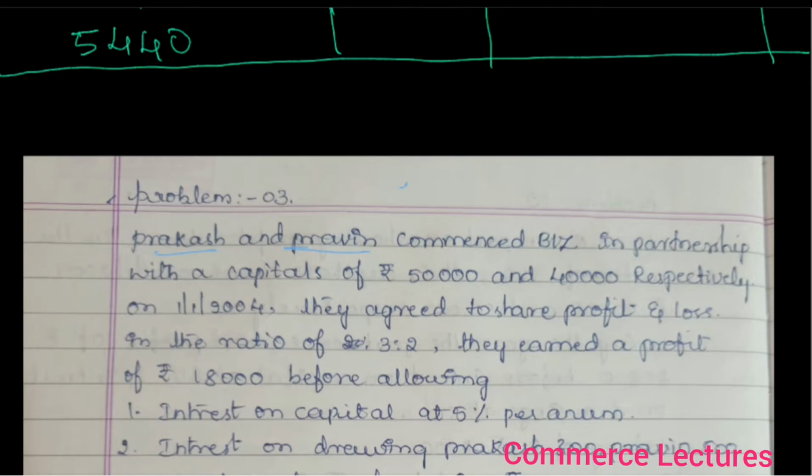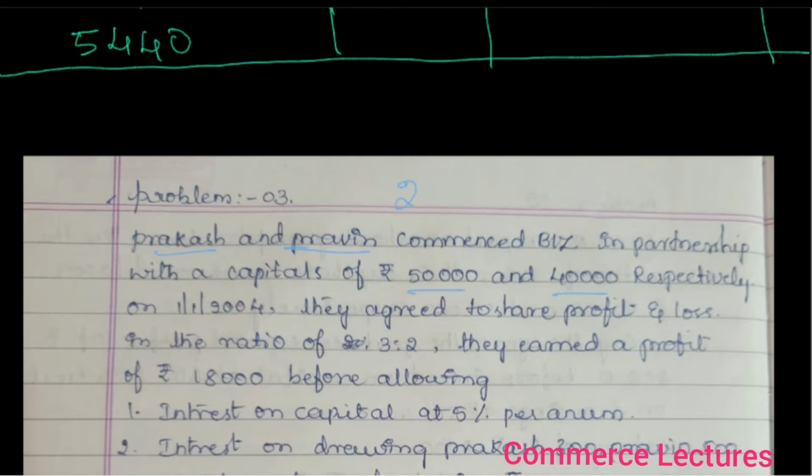Respectively means it is according to Prakash and Praveen. Prakash has brought 50,000 and Praveen has brought 40,000.